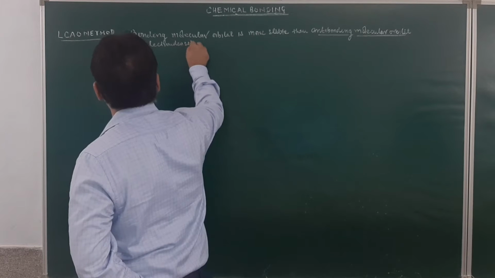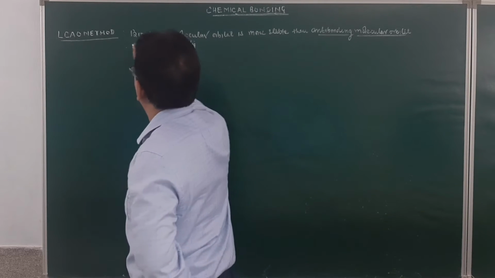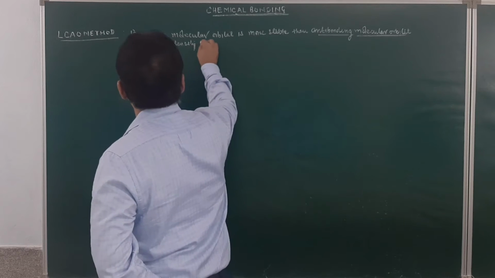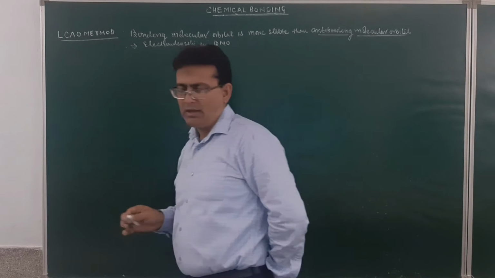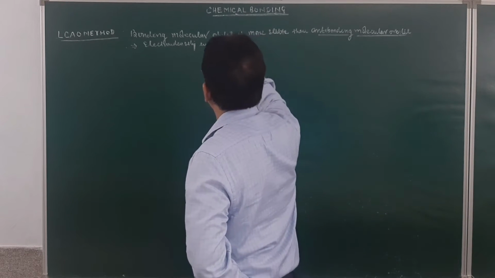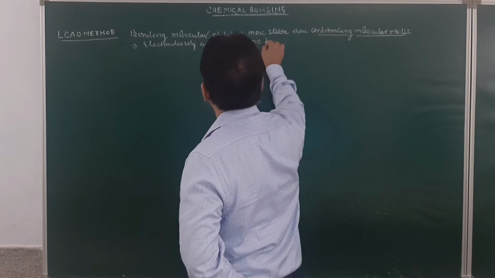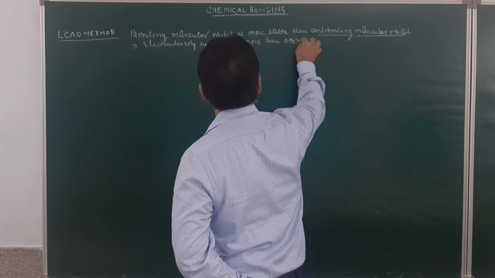For the electron density in bonding molecular orbital, remember this point: electron density in bonding molecular orbital is more than in anti-bonding molecular orbital.